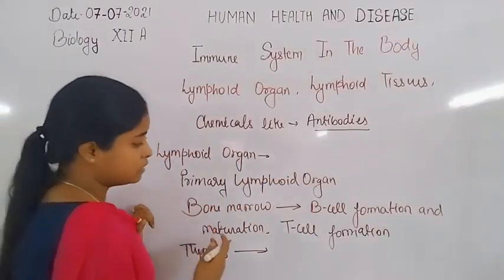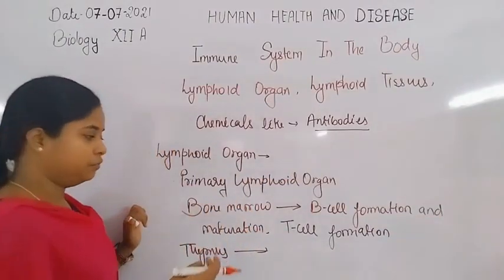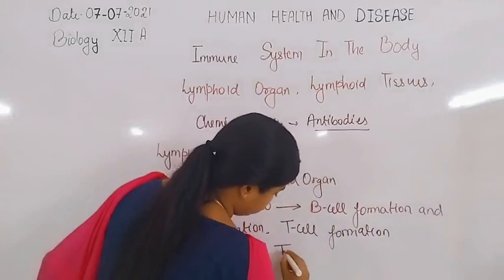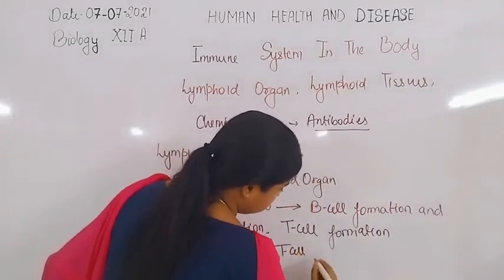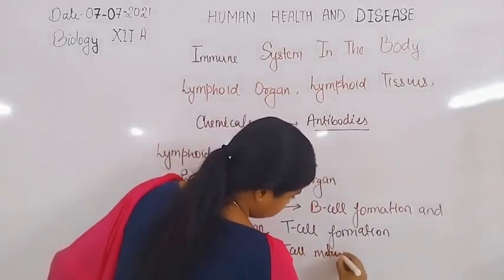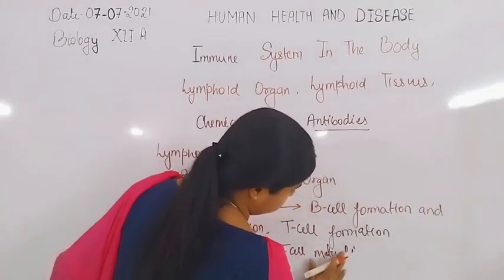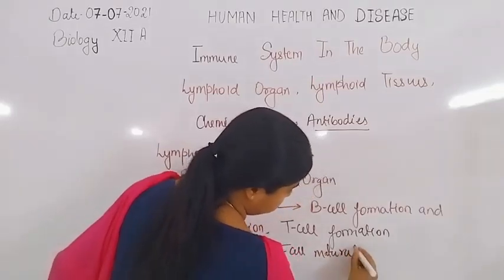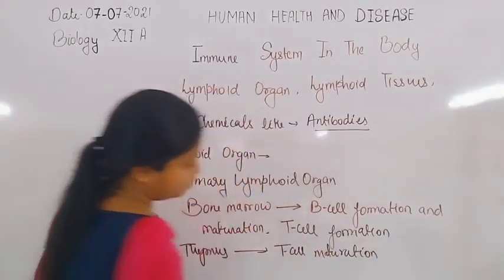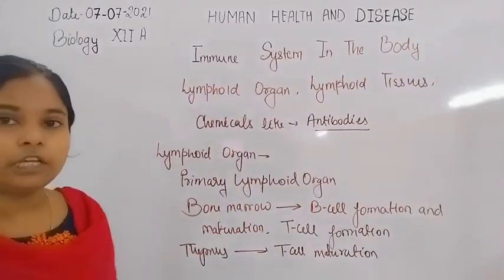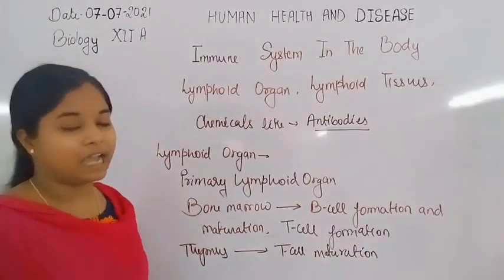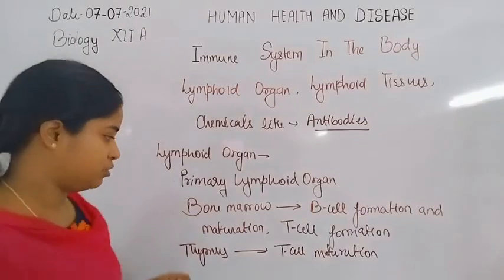Now the thymus is responsible for the maturation of T cells. T cell maturation takes place inside the thymus because of the thymosin.